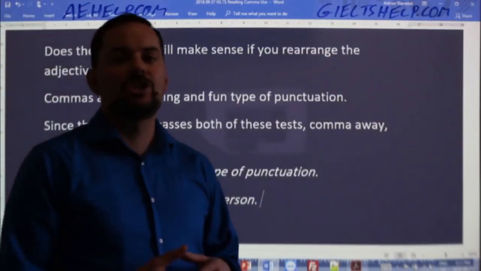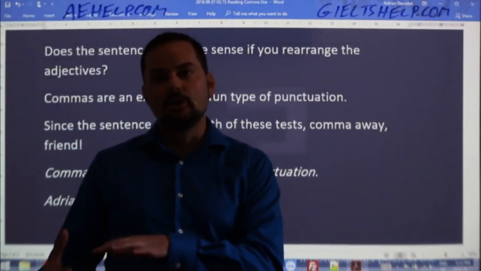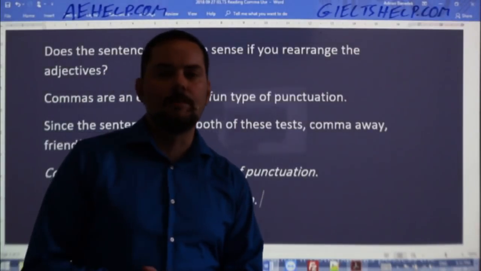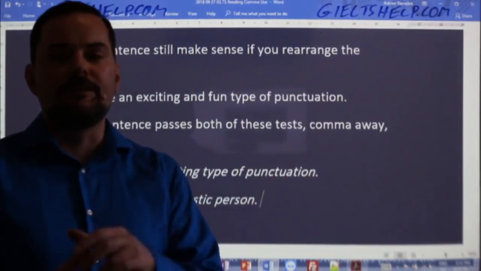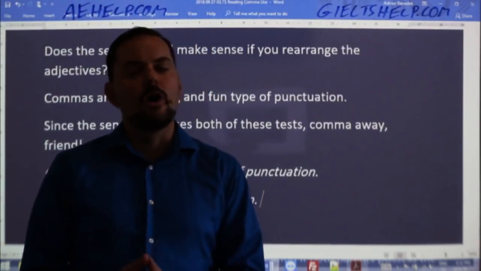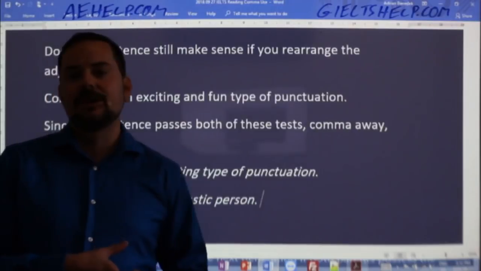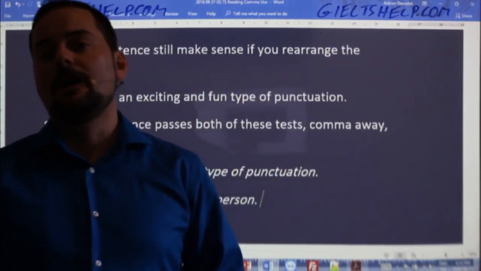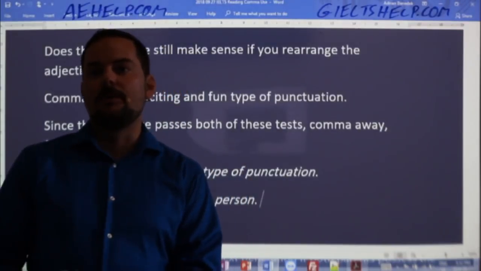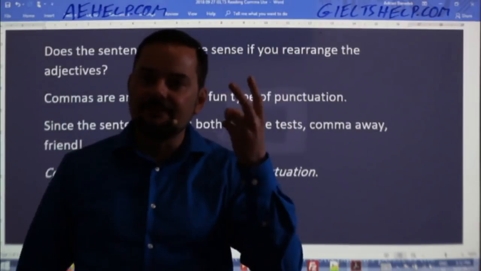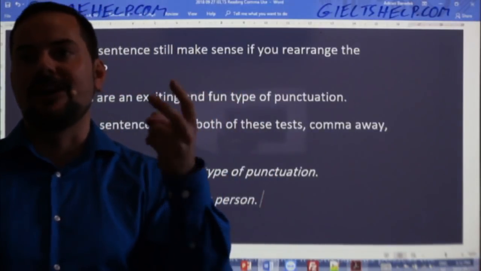So she is a generous, beautiful girl, then I would probably separate it with the comma. And a good way to think there is if both of those adjectives are modifying the way that she looks, no comma. If one adjective modifies the way she looks, the other modifies the way she behaves, then I would stick that comma in there to allow that reader or listener to identify that difference in the adjective modifying girl.